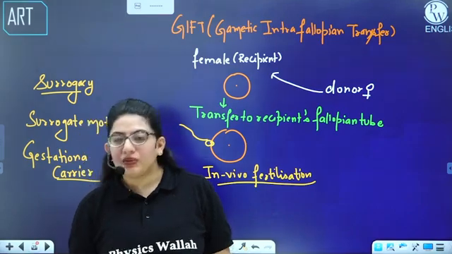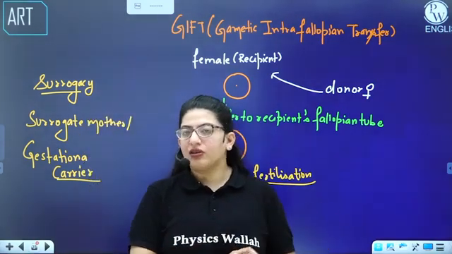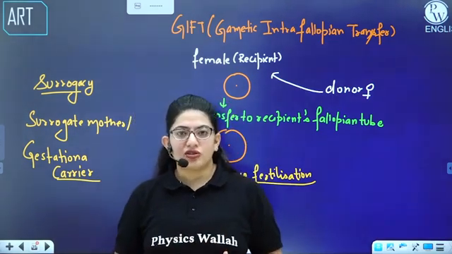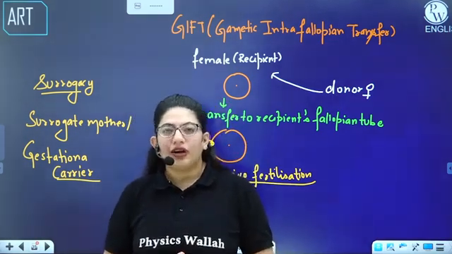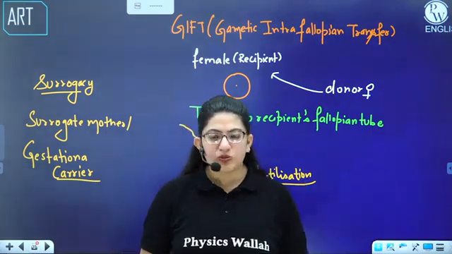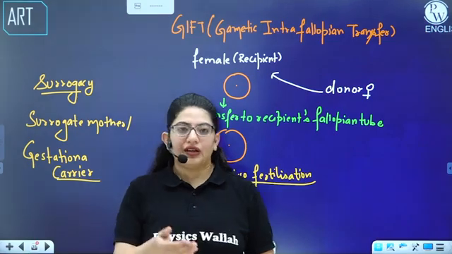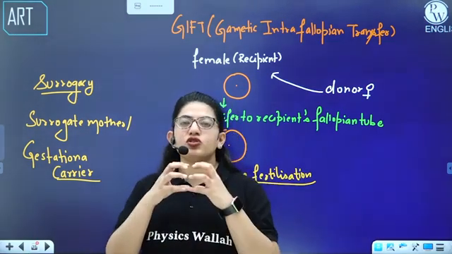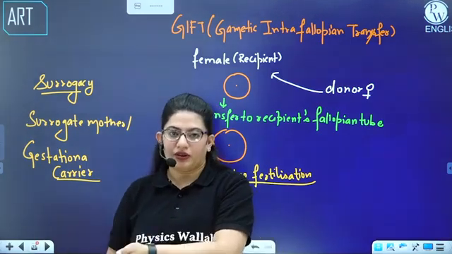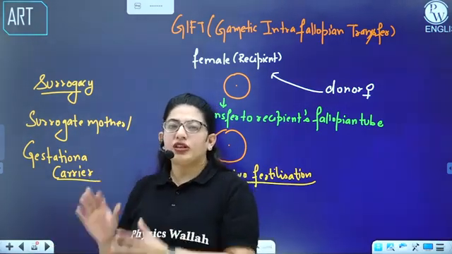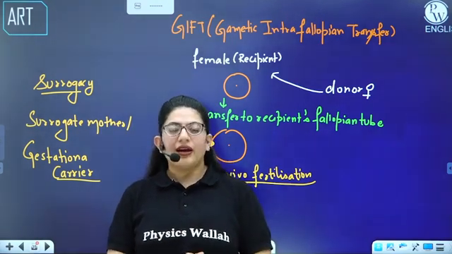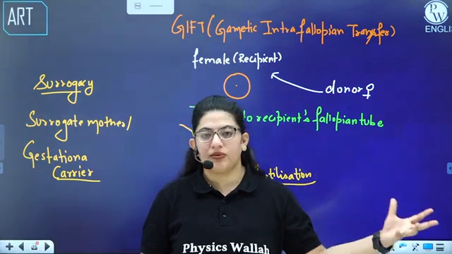So what happens is, when a female produces ova and the partner, husband, produces normal sperm, but the female's uterus is not capable of carrying the gestation, or the female is old enough, at that point the mother's ova and the father's sperm are extracted. IVF takes place, and then that zygote is not transferred into the biological mother, but into the surrogate mother, who is really unrelated. The only thing she will do is take up this pregnancy for 9 months, and then the child will be of the biological mother.